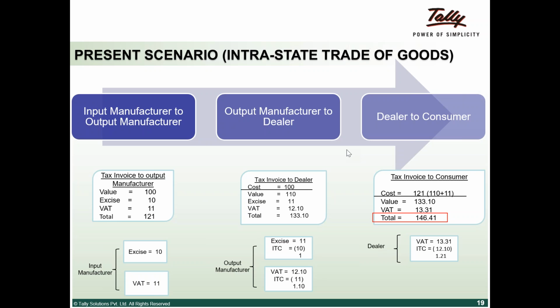That will force you to either register or increase the scope of your business to more than 10 lakhs, which is what we said, that this gives you a complete cascading effect, which is good for the economy in the longer term.